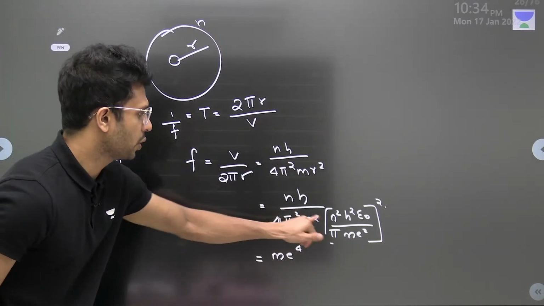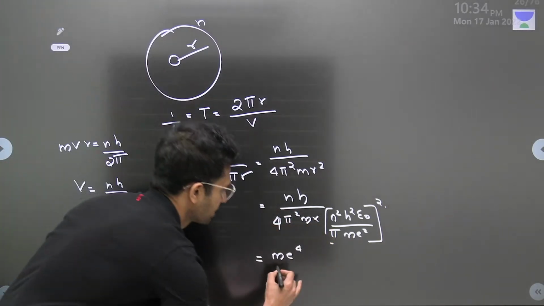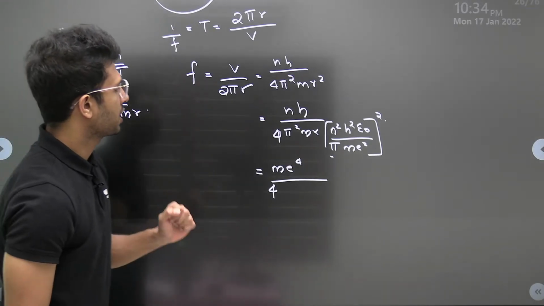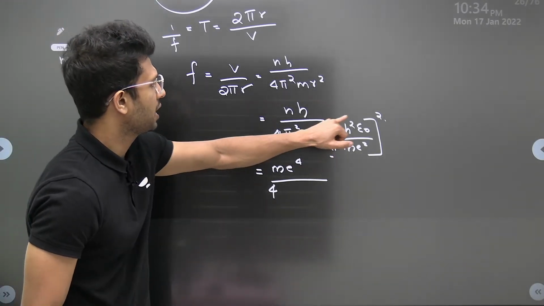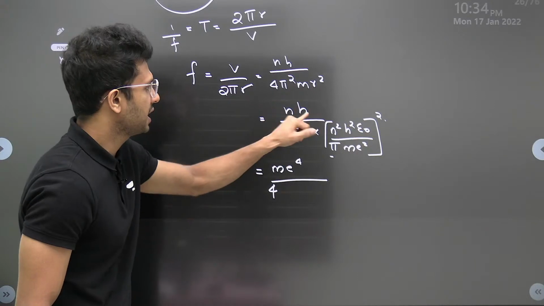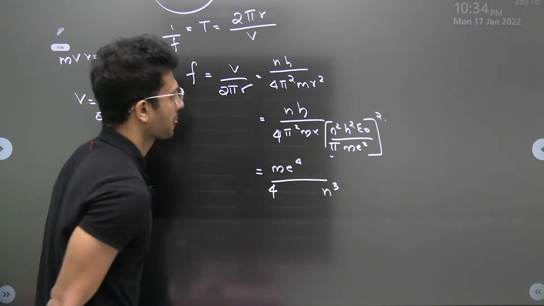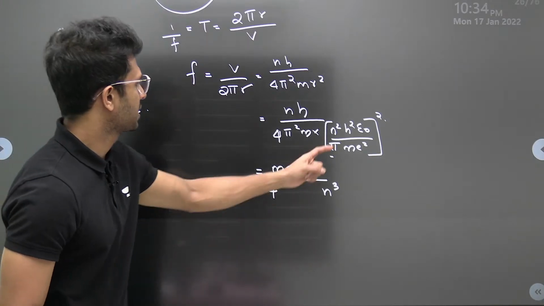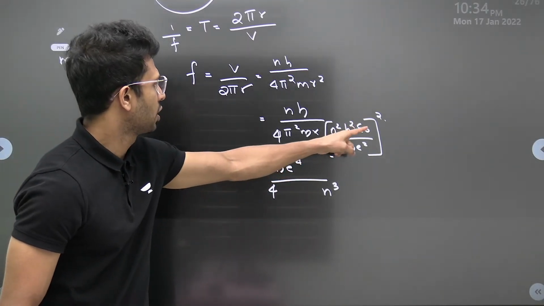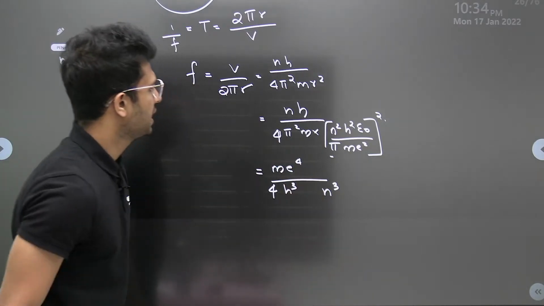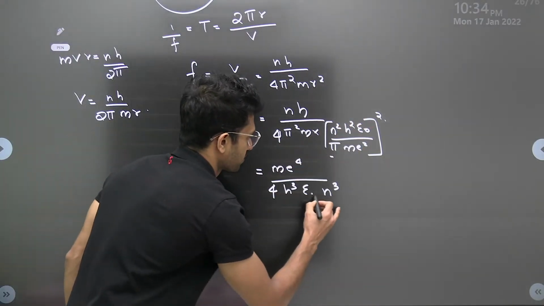Pi square, this pi square gets cancelled. This 4 will be there. Then n square, the whole raised to 4 by 1, n will be cancelled. What we have is n cube. Then h square, the whole square, h raised to 4, this h becomes h cube. Then epsilon 0, the whole square.